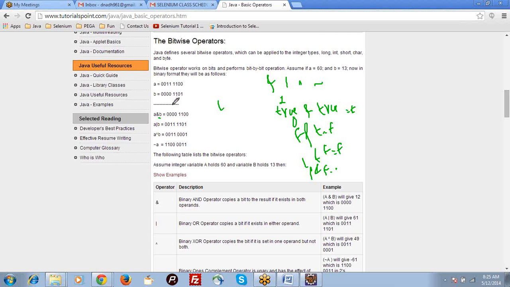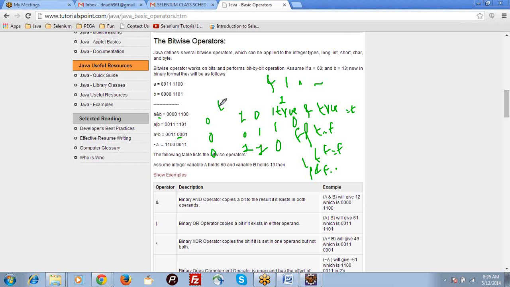In case of XOR, it should be like this. If both the values are equal, then it will return 0. If both the values are different, it will return 1. So for 1 1 also it will return 0. For 0 0 it will return 0. 1 0 it will give 1. 0 1 it will give 1.